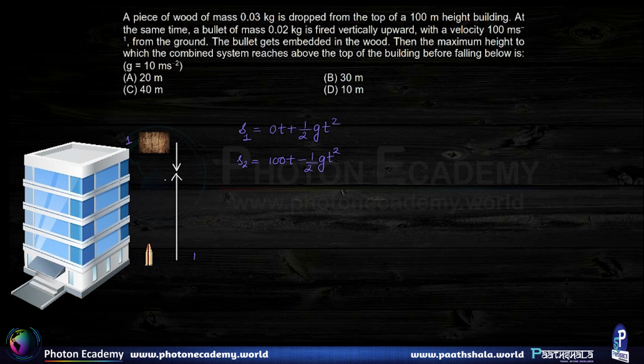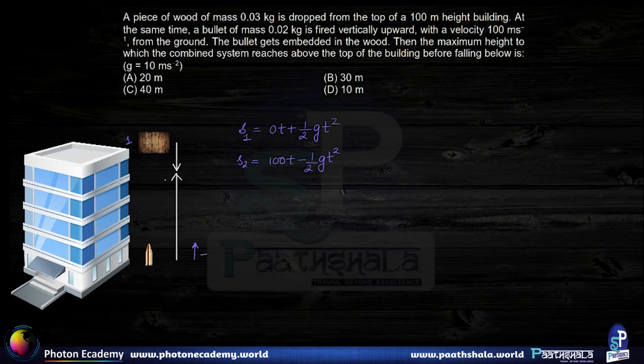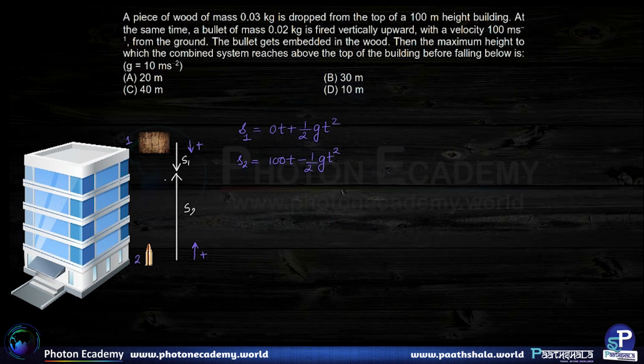So we are taking for the bullet the convention that this direction is positive, whereas for wood we had taken the convention of this direction to be positive while writing down the equation. Now we can clearly see that S1 plus S2 is going to give us 100 meters, the height of the building.